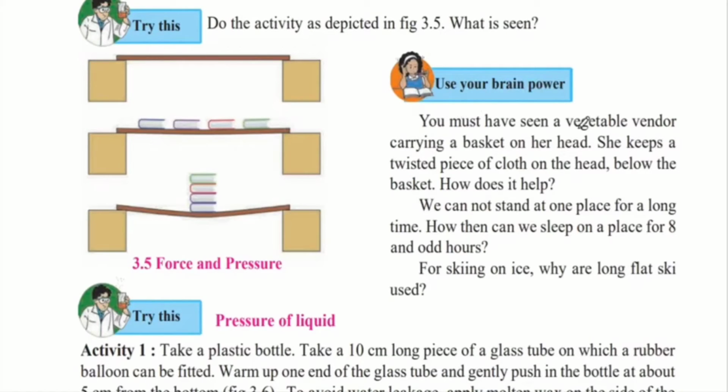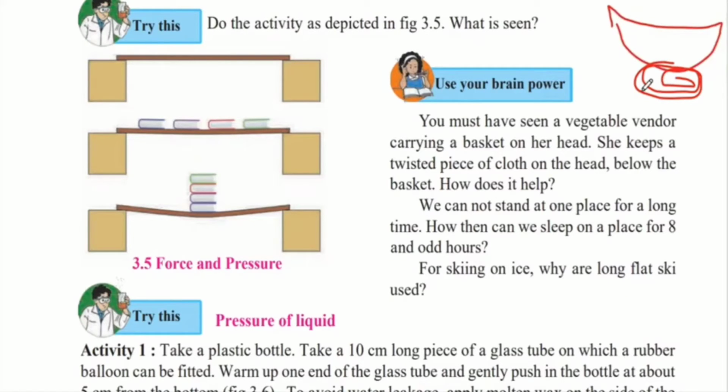Use your brain power. You must have seen a vegetable vendor carrying a basket on her head. A lady who sells vegetables usually carries a basket filled with vegetables on her head. She keeps a twisted piece of cloth on the head below the basket. How does it help? The basket is very heavy because there are many vegetables filled in it, and she keeps a twisted piece of cloth on her head, on top of which she keeps her basket.